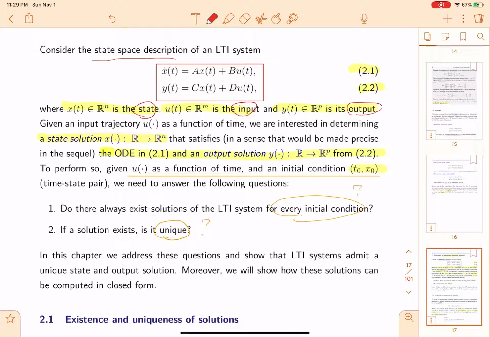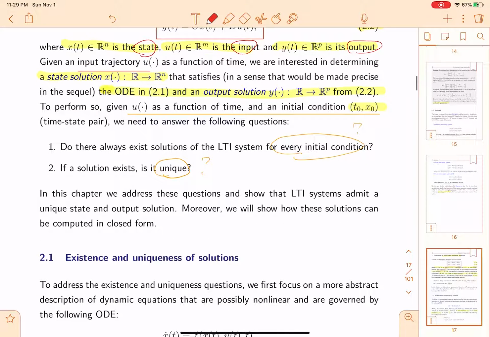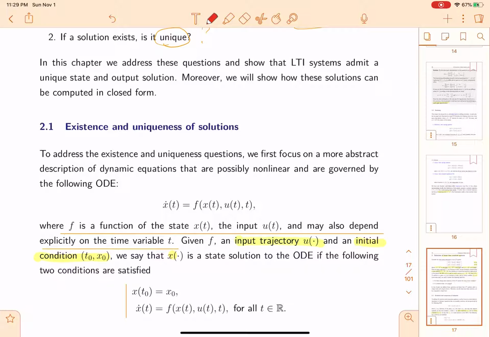The state solution is a function of time as well, and here we emphasize the initial condition will be x naught at t naught. Then we will ask two questions. Do solutions of linear time invariant systems always exist for every initial condition, and is the solution unique? So this is the existence and uniqueness question.